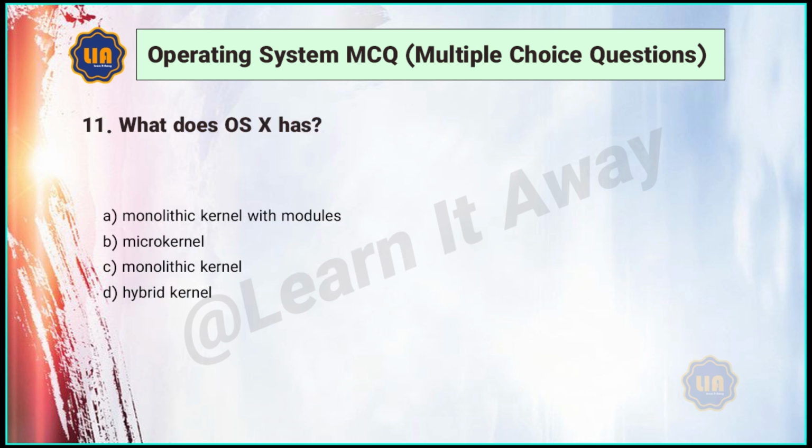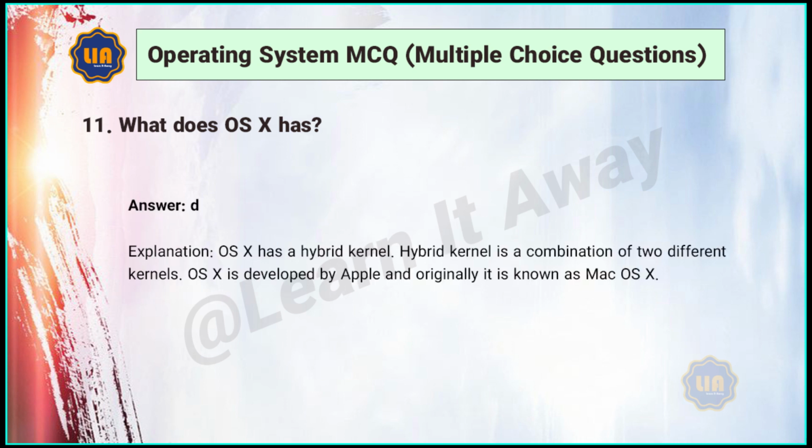B. 11. What does OS X have? A. Monolithic kernel with modules. B. Microkernel. C. Monolithic kernel. D. Hybrid kernel. Answer: D.